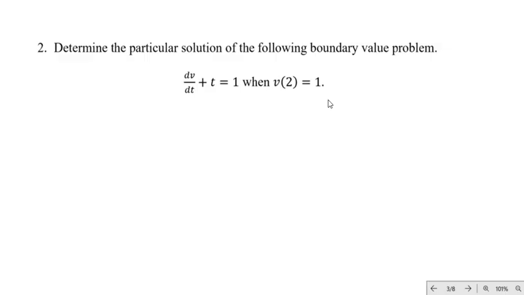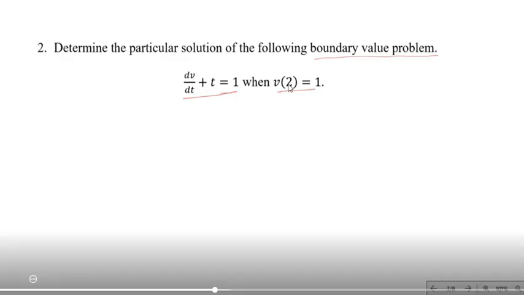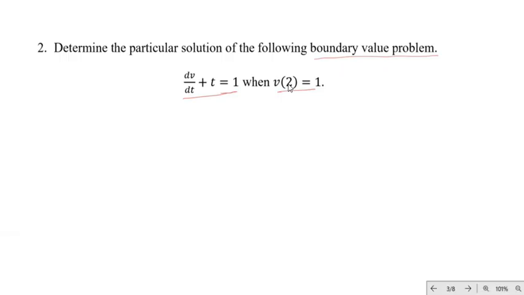So in the next exercise, the exercise that I have on the screen there, they are saying determine the particular solution of the following boundary value problem. In this case, we've got this differential equation, and then we've got a boundary condition. Hence they are saying it is a boundary value problem. So the first thing is to actually write this in standard form. So if we do that, we will have dv/dt is equal to minus t plus 1.